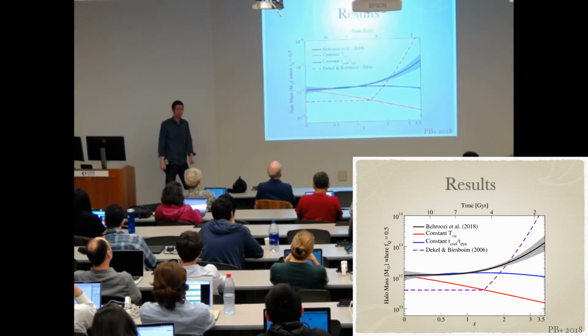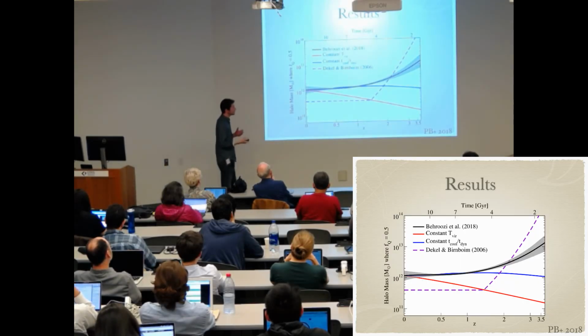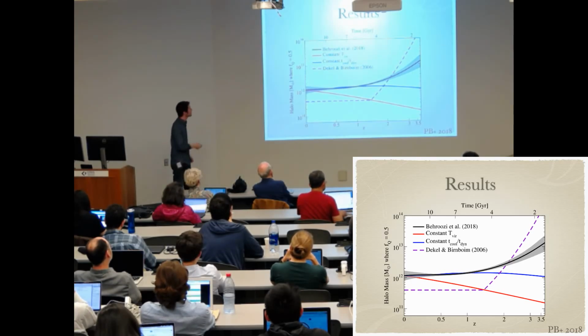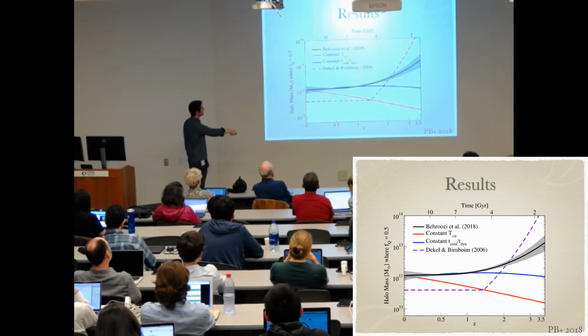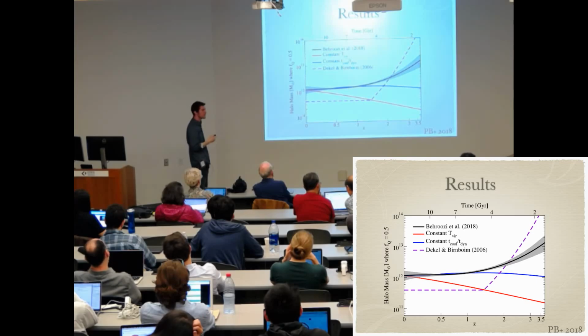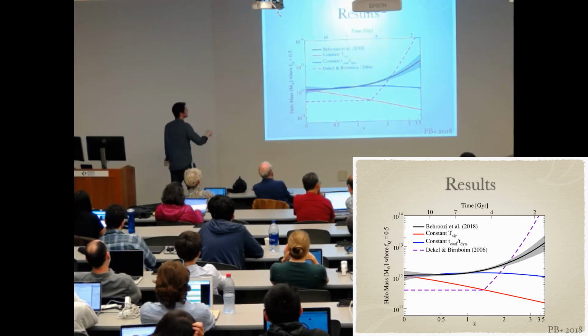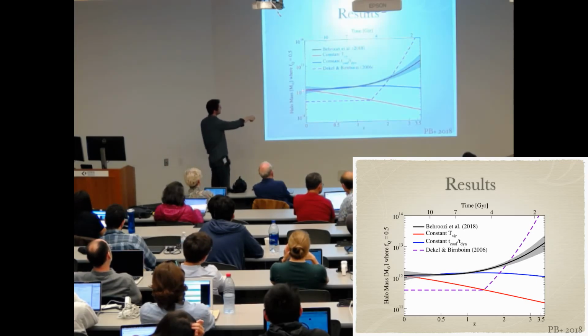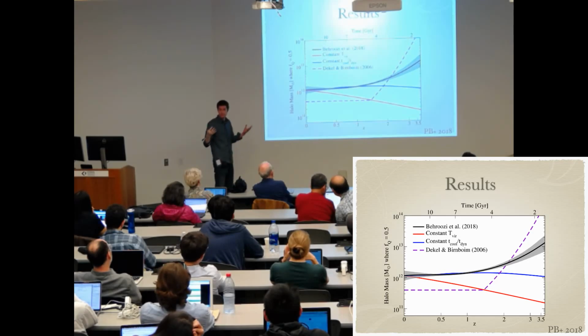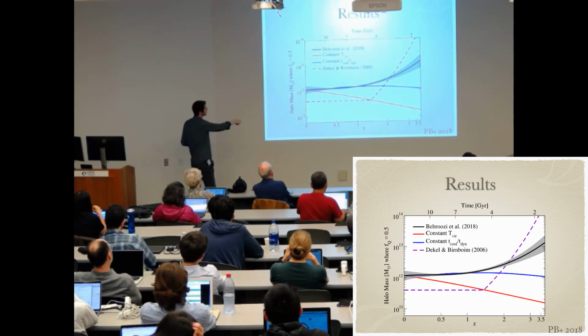Diving into this a little bit more, we can ask, how do these predictions compare with increasingly complex theoretical models for how galaxies quench? So what I've shown here is, as a function of redshift, how does the halo mass where the quench fraction is 50% change with redshift? So here, at redshift 0, about 10 to the 12, so basically Milky Way mass, half the galaxies are star forming, half the galaxies are quenched. And that halo mass increases very robustly as you go to higher redshifts.